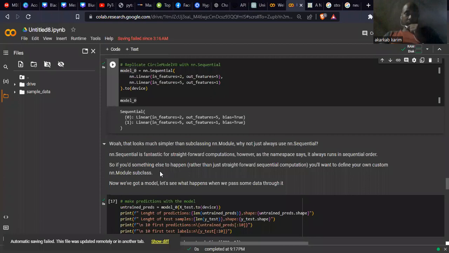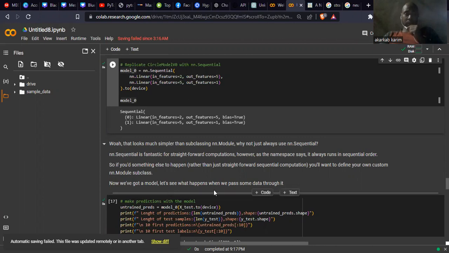But if something other than straightforward computation is to happen, if we have another form where the structure is not straightforward sequential, at this time we need to use something other. At this time, we can create our own class, or instantiate from this class. So we will want to define our own custom model class. Now we put the model.